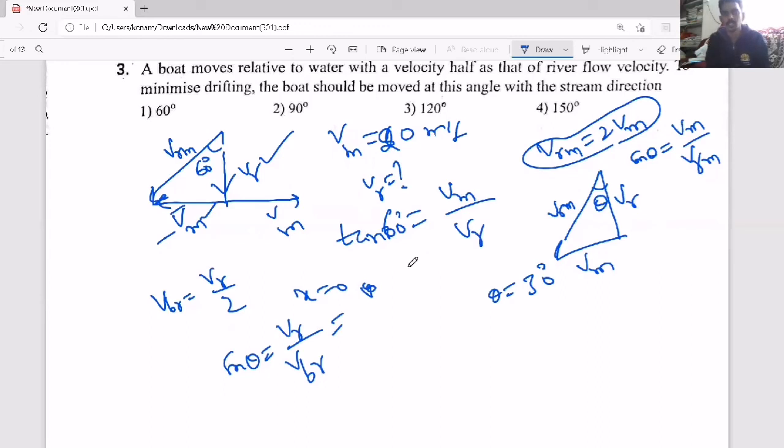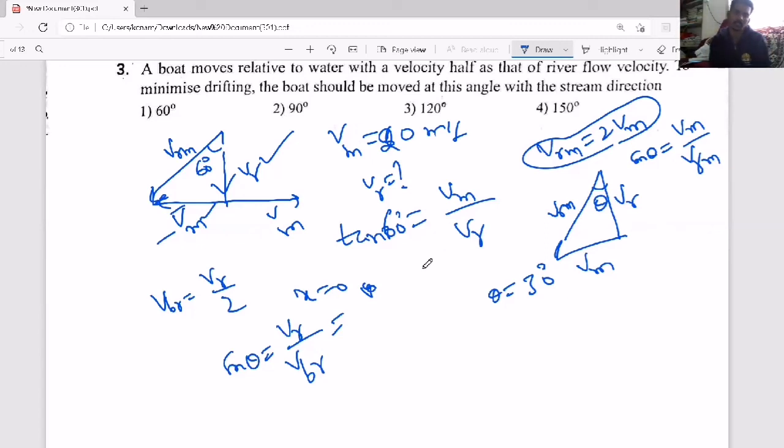A boat moves relative to water with a velocity half as that of river flow, to minimize the drifting. So the boat should be moved at this angle with the stream direction.